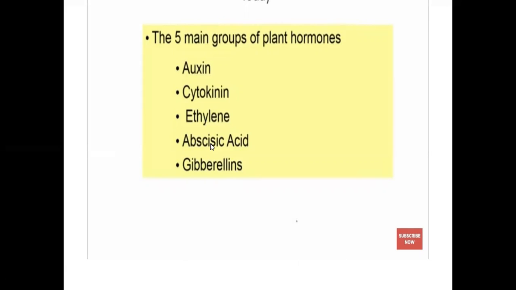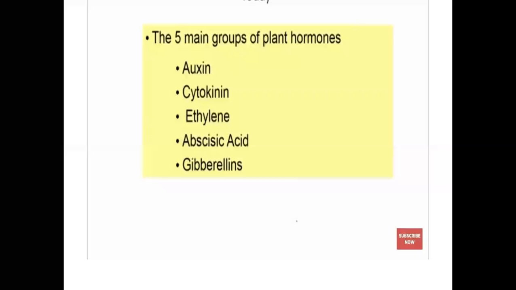From these five major groups, some hormones encourage plant development and some hormones control plant development.